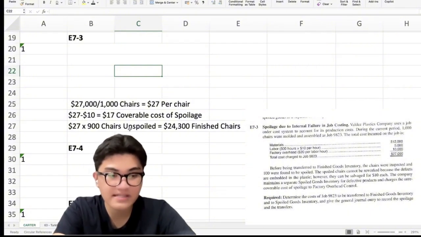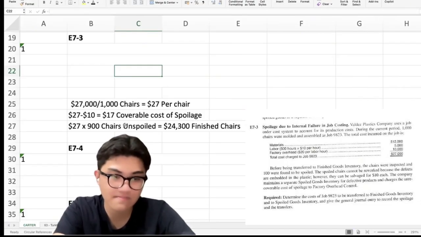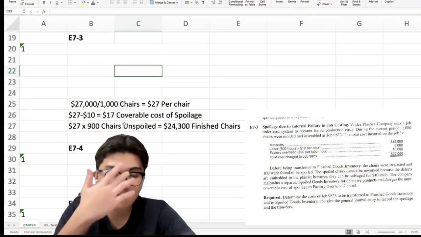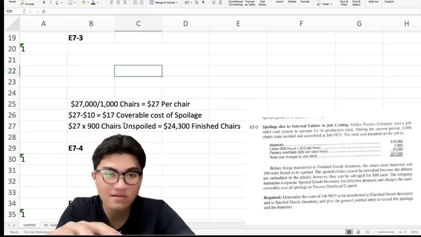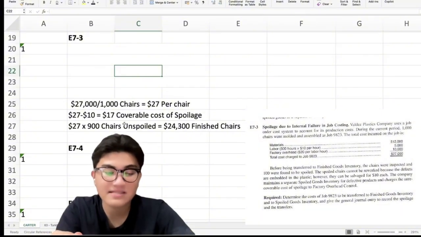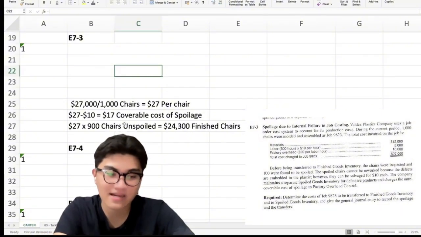So salvage value is 100 times $10 each is equals to $1,000. But since $1,000 can still be recovered, ang actual na loss nato is 2,700 minus 1,000 is equals to $1,700.